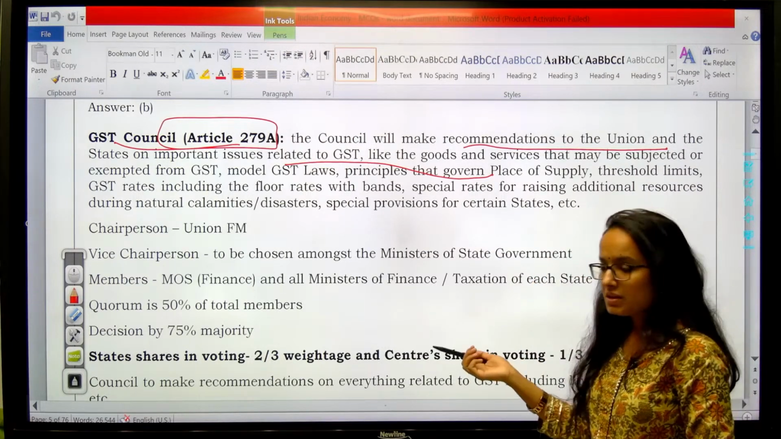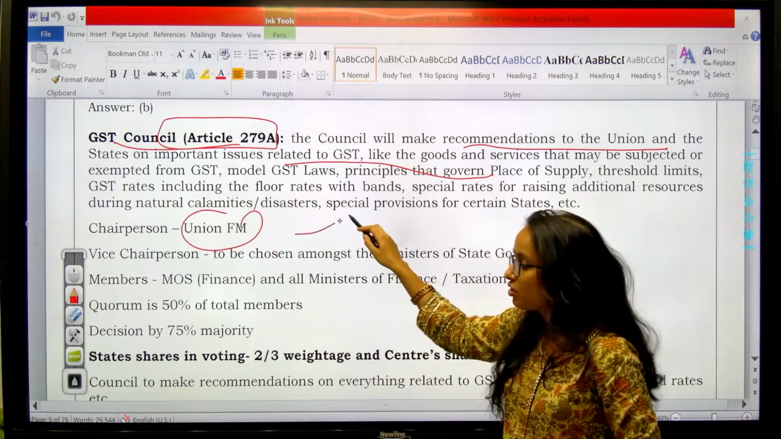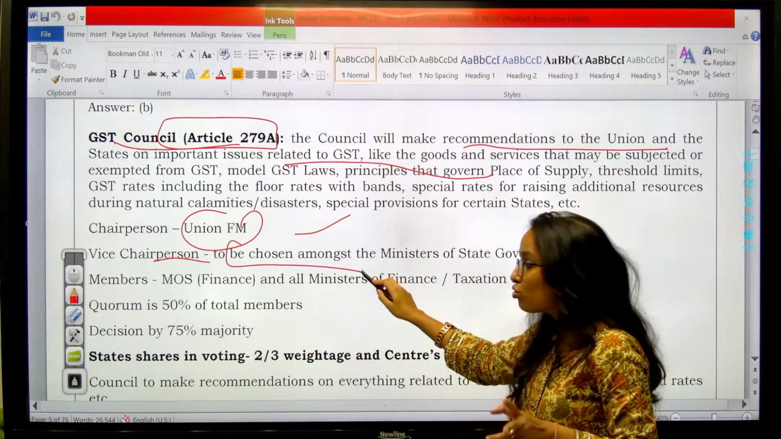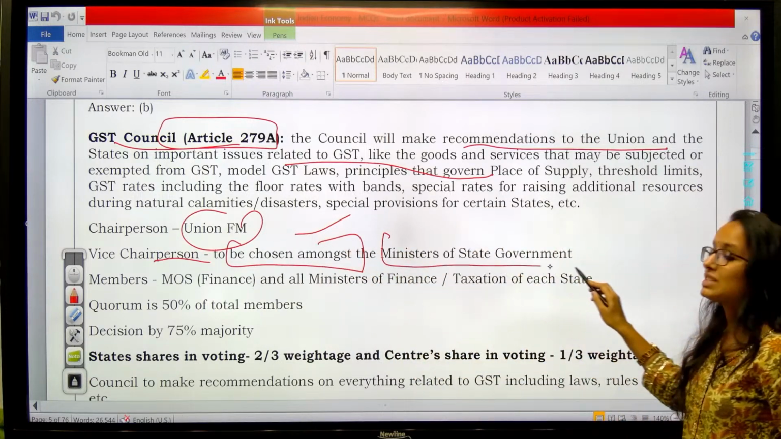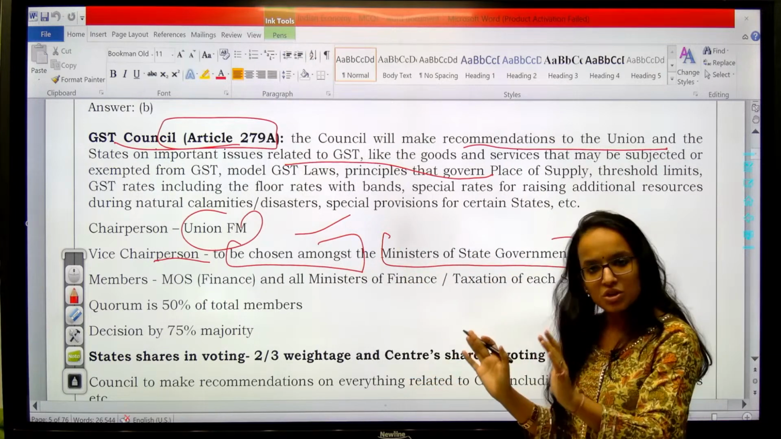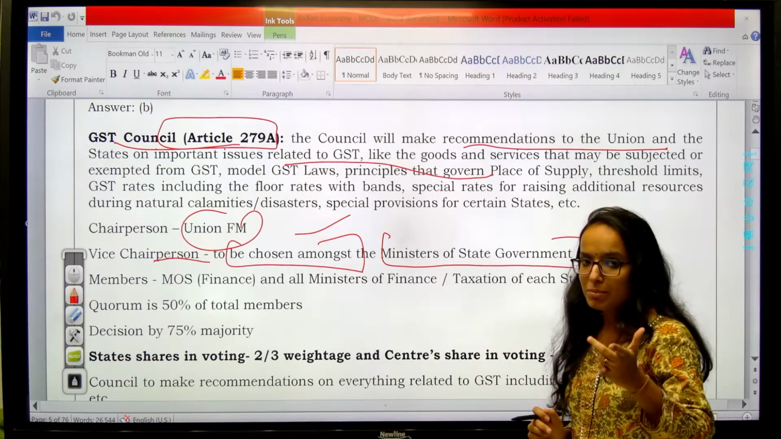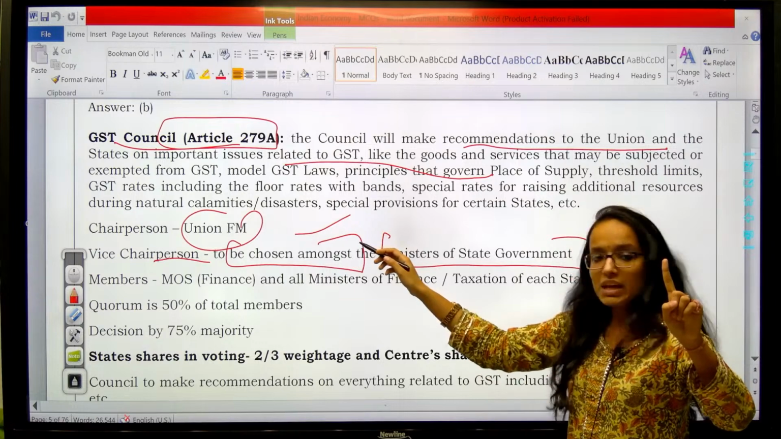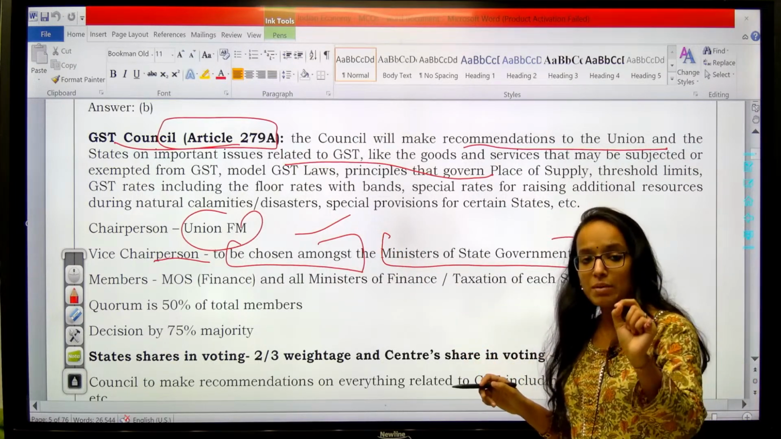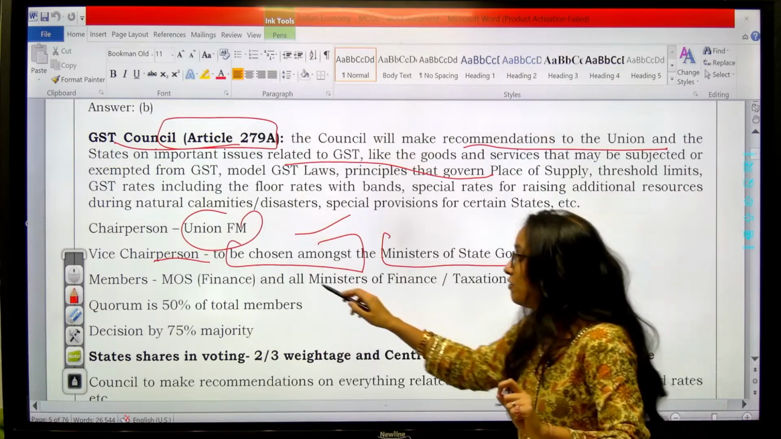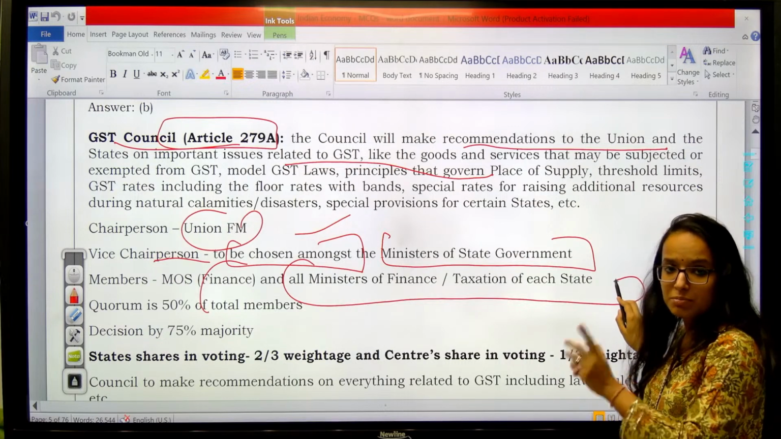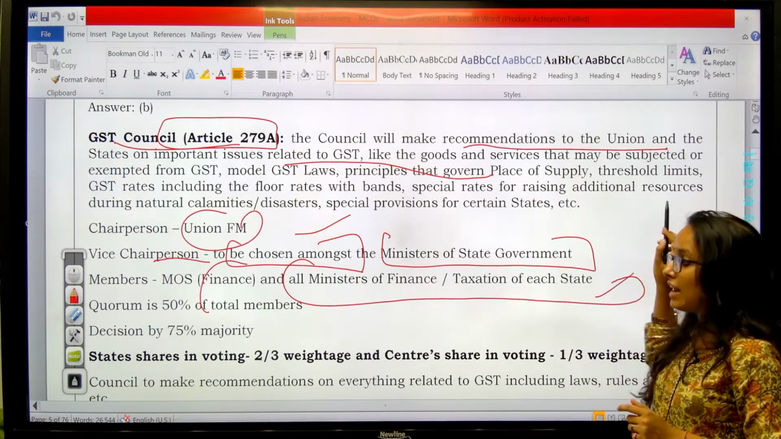Then the chairperson is your union finance minister, of course. The vice chairperson is to be chosen amongst the ministers of state governments which are members. So one of them will be chosen as your vice chairperson. If we talk about the members, one is your finance minister, who is the chairperson. The minister of state for finance will be your member, plus all ministers of finance or taxation departments of every state and UT.